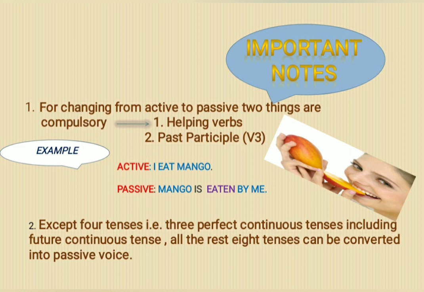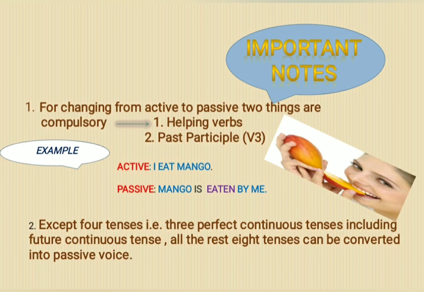So here is the helping verb, and eaten is the past participle form of eat. So you can understand that when we convert the sentence from active voice to passive voice, we have to use the helping verb and past participle form of the verb.